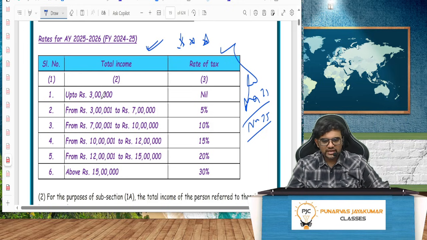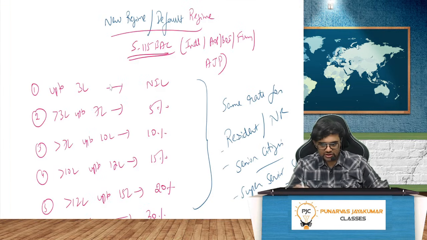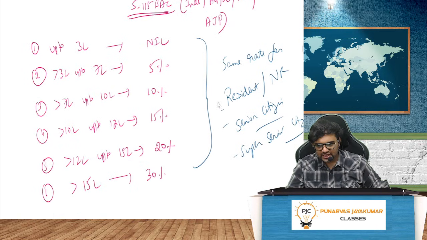So up to 3 lakh, nil. And guys, very simple, it is the same rate for resident or non-resident, same rate for senior citizen, same rate for super senior citizen. There is no other difference.